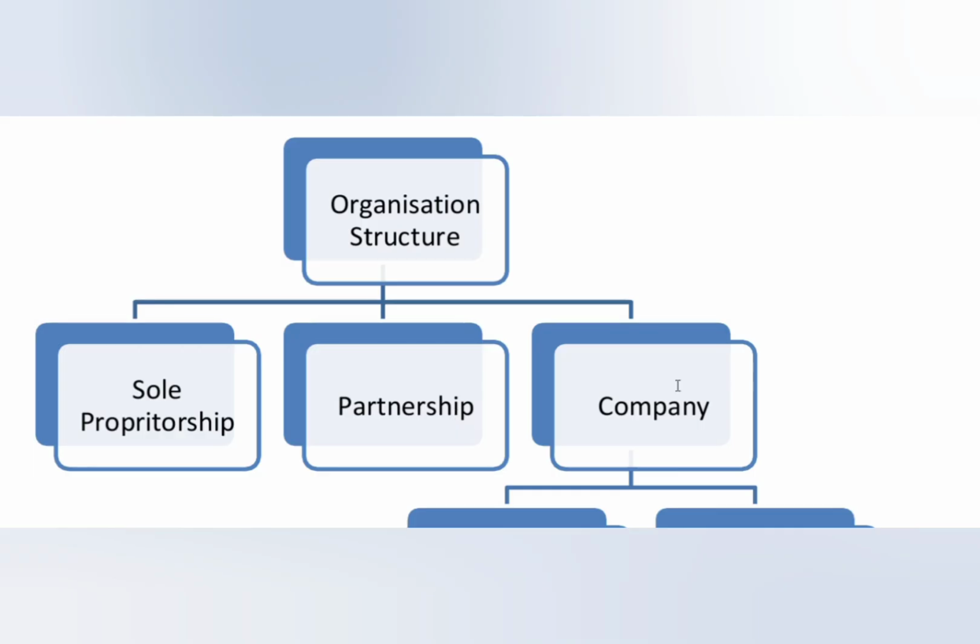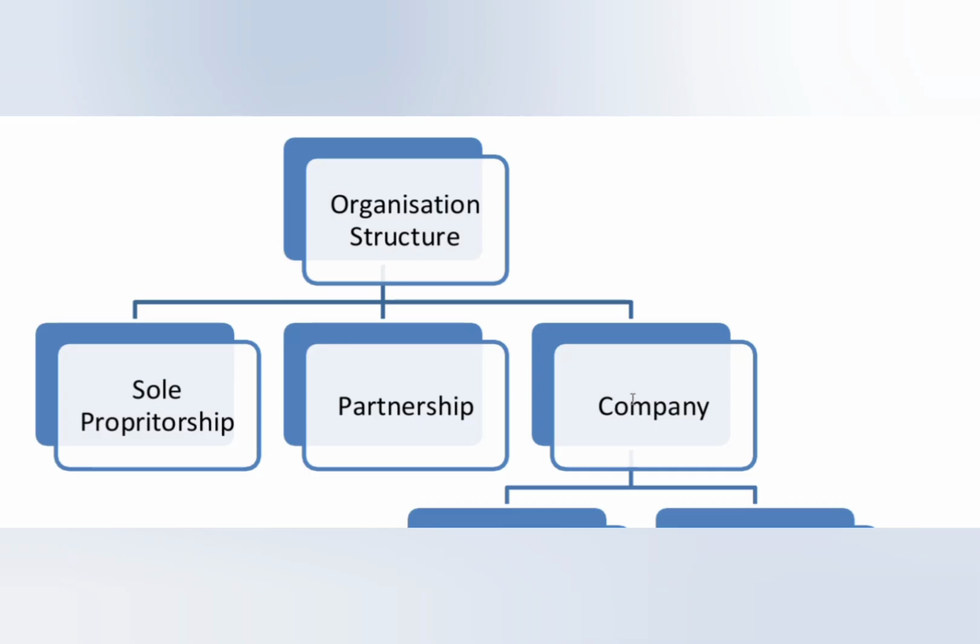Company means a company has many owners. They are called shareholders. Okay, in a company many owners are there, so they are called shareholders, like Infosys, Reliance. A major advantage is large investment and limited liability. Okay, the business continues even when one owner leaves.